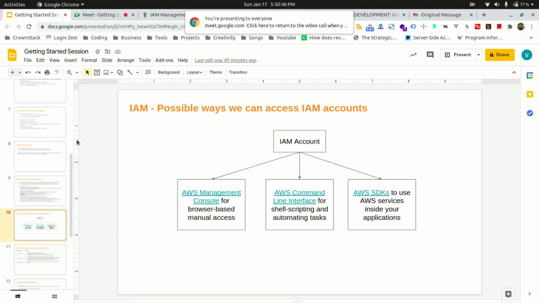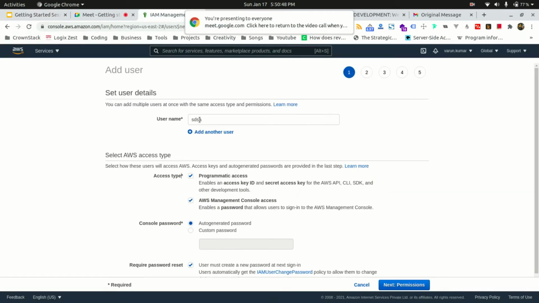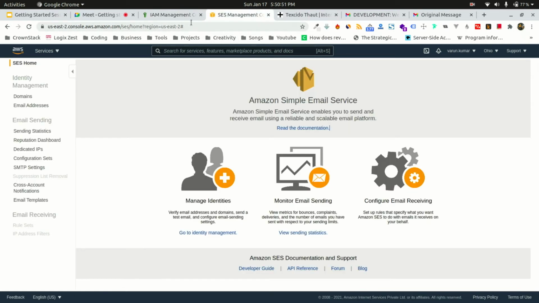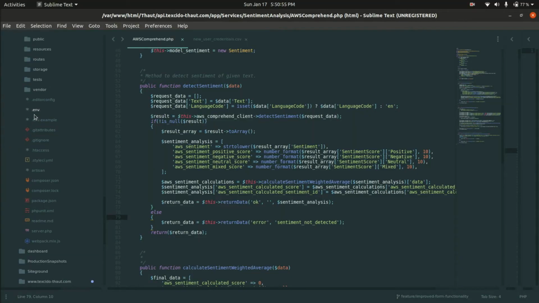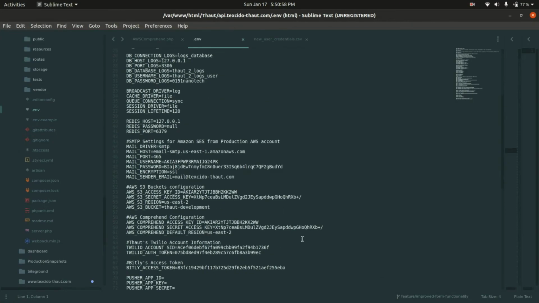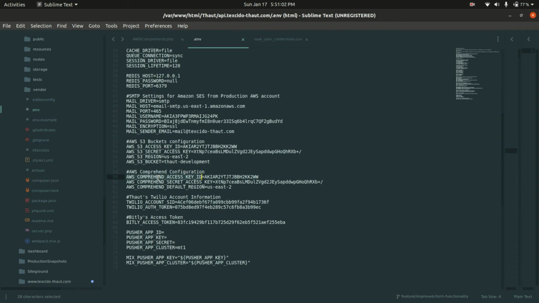It's very good to create your user and provide only the services that you want to give to them. Suppose I somehow got your credentials, and they were for Amazon Comprehend. Even if I wanted to use them for some other service, I wouldn't be able to, because this IAM account does not have access to other services. It is restricted to Amazon Comprehend only. Even if I get these credentials, I won't be able to use them anywhere.